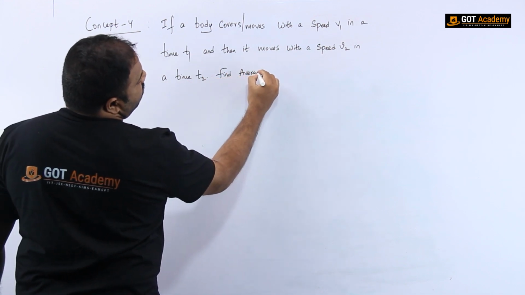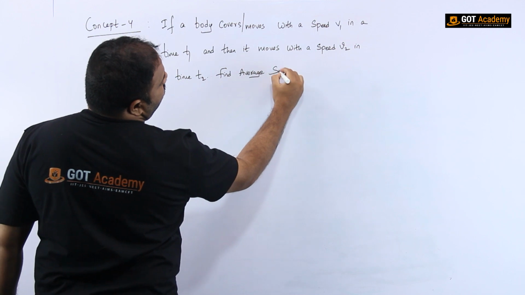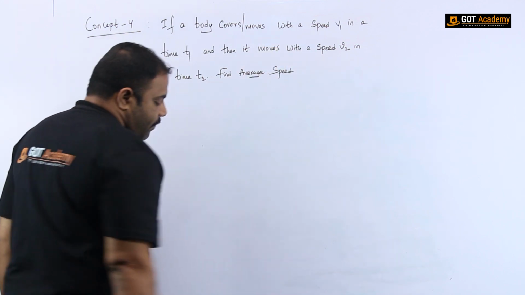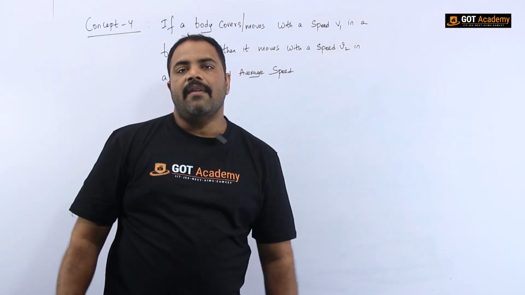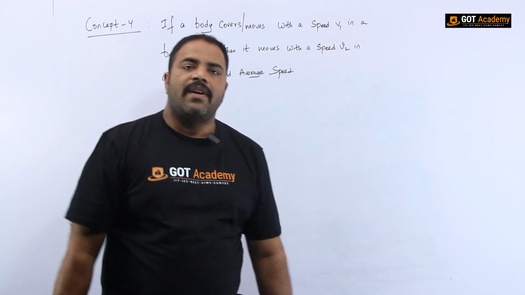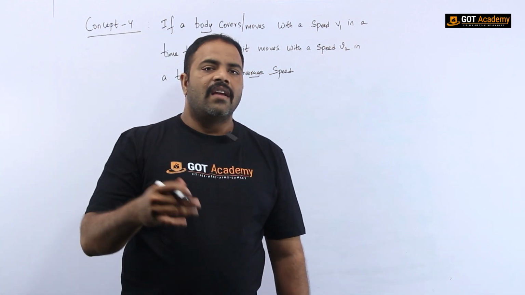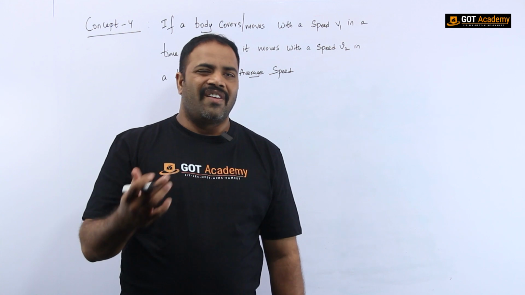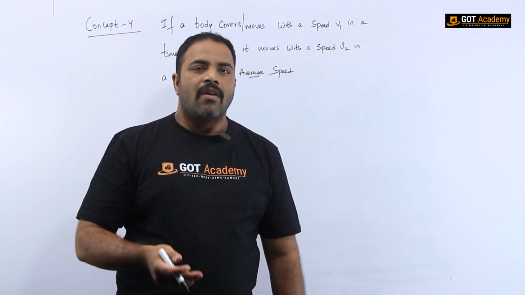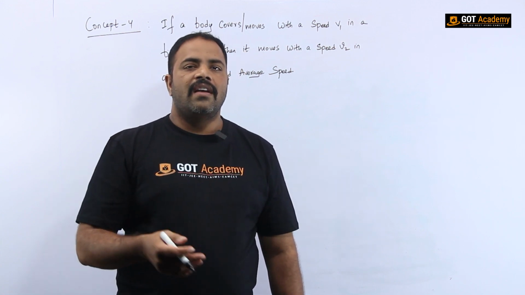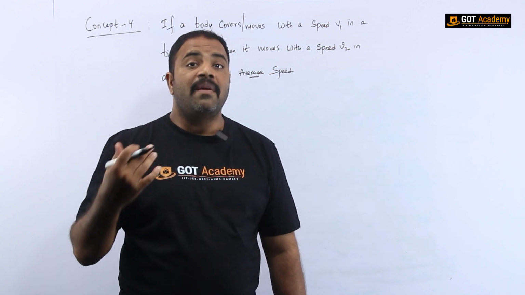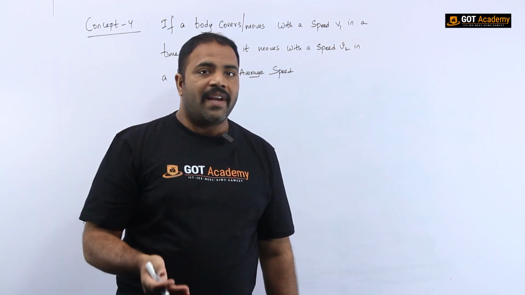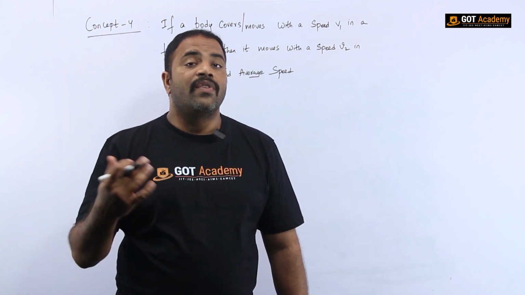What we have to do is that we have to find average speed. Repeating, my dear children, a body moves with a speed v1 in a time t1 and then he finds some speed breaker or he finds that some road is dirty or he had to take a turn. Okay, he is entering into some other area where his speed may be reduced or his speed may be increased. So now we are having two different speeds.